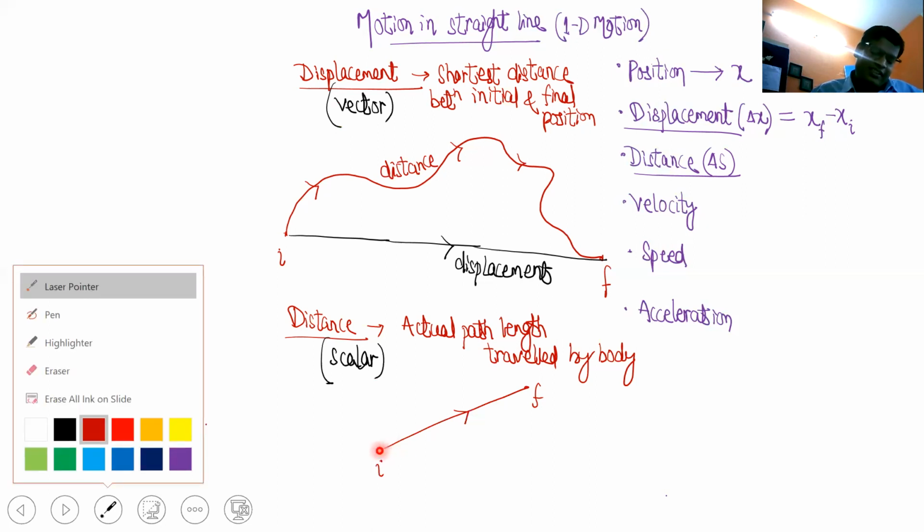This is the distance because this is the actual path. Now what is the displacement? This is the displacement because this is the straight line joining initial and final point. So can distance and displacement be same? The answer is yes. Under what condition? When the body travels in a straight line, then distance and displacement will be equal.